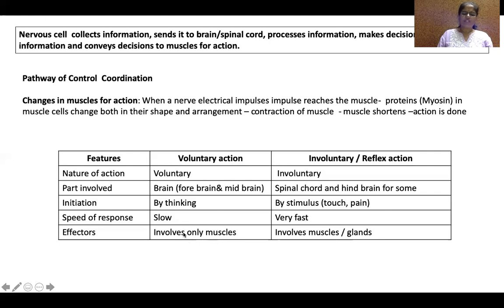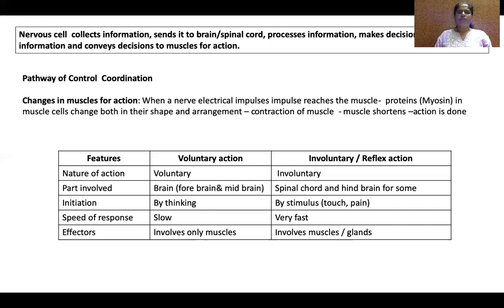Usually only muscles. Okay, and involuntary involves muscles and glands. Muscles, for example in the hand, all the muscles are needed. In the eyes, tears or smell. Those require glands. Okay. These are the differences between voluntary action and involuntary action.